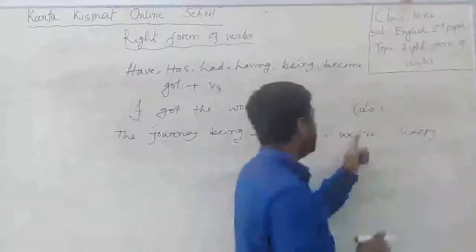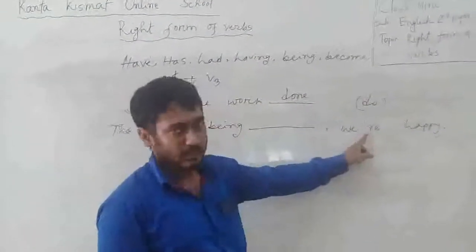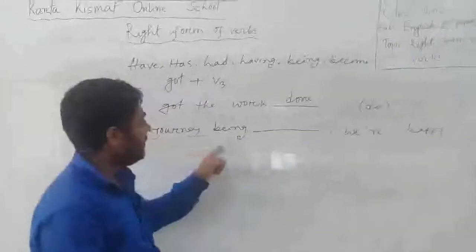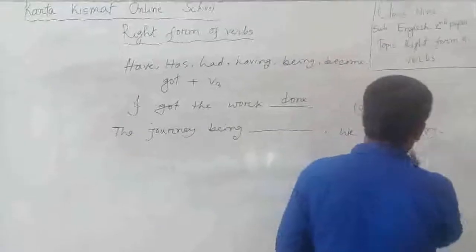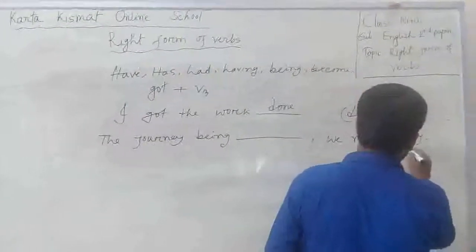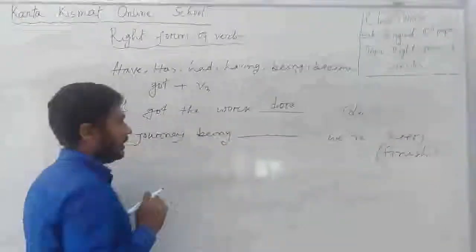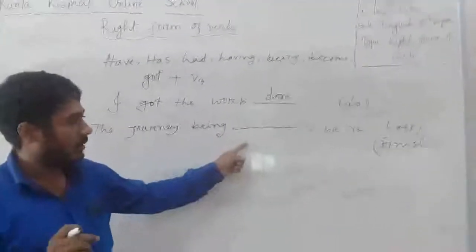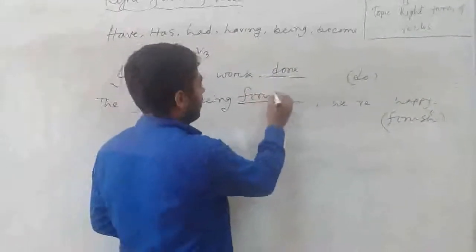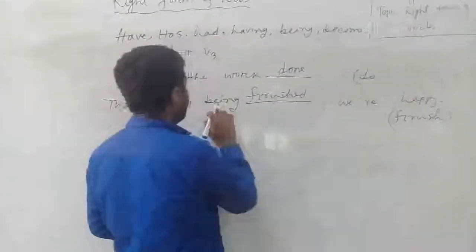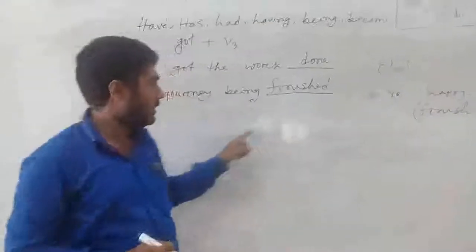Here I have used an apostrophe. That means a word is hidden here. Here the principal verb is finish. What may be the form of the verb? It must be finished, because of being. The journey being finished, we are happy.